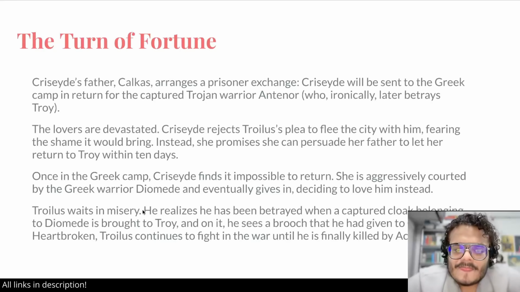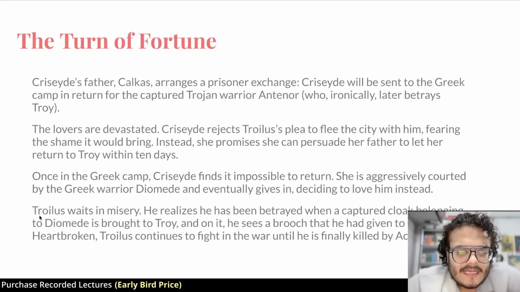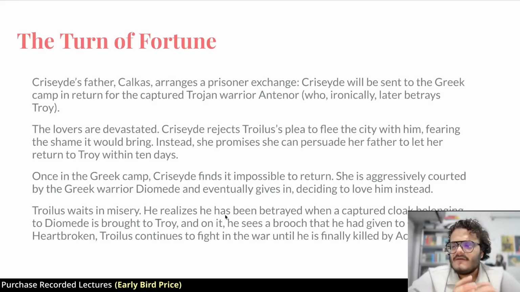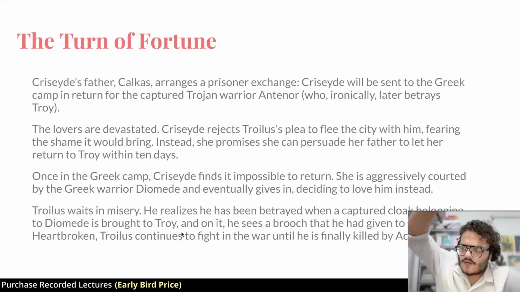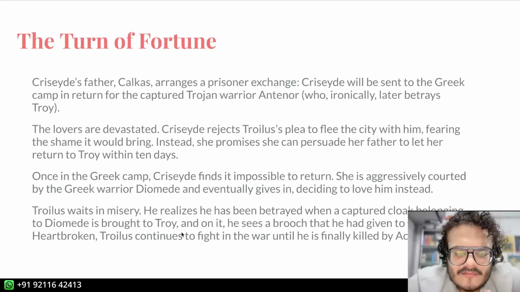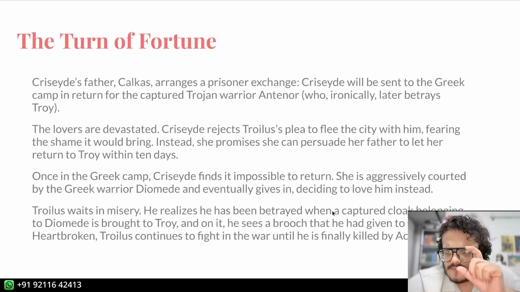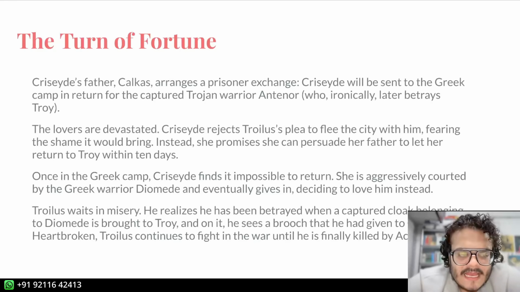Troilus waits in misery and eventually sees that a cloak belonging to Diomed is brought to Troy, right? So somebody fought Diomedes, they could not kill him, but they got his cloak, and that cloak was shown to the Trojans. Like, look, we have defeated Diomed in a small battle, he's not dead yet. And on that cloak he sees a brooch, right, a small pin which he had given to Cressida, and he then understands that I have been betrayed. Cressida found a new lover. He is heartbroken, goes to fight, and is killed by Achilles, the hero.